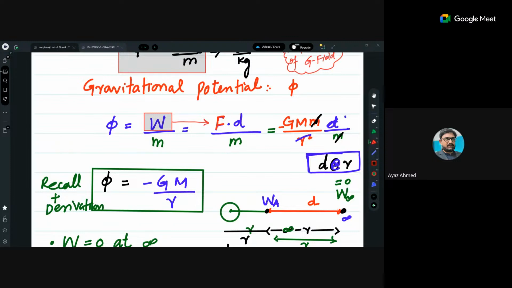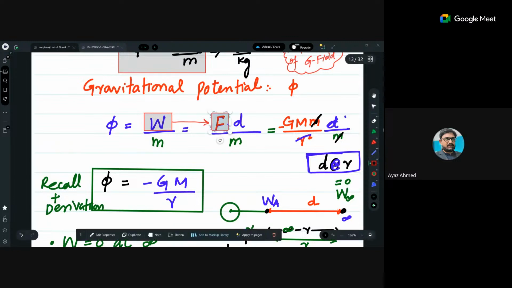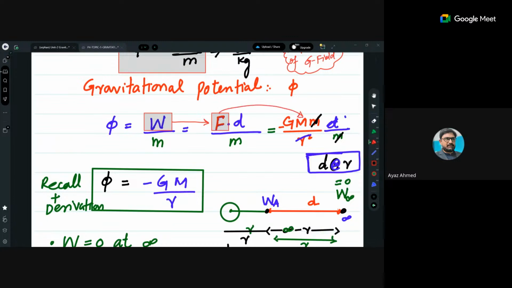I have just used a color scheme here. This F is replaced again. ये देखो, F is GMm divided by R square entirely, and this D and this M are just coming from this part. M is coming from this part, D is coming from this part. ये दोनों यहाँ पे आ गए, ठीक है? So now your equation is GMm divided by R square into D divided by m.